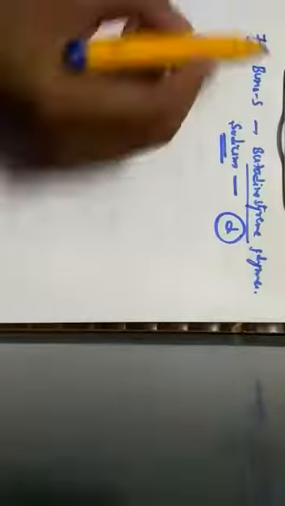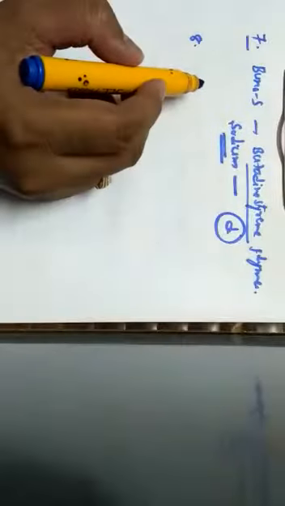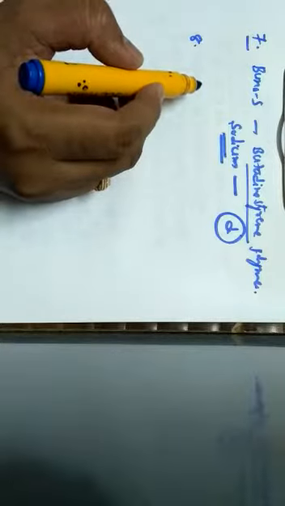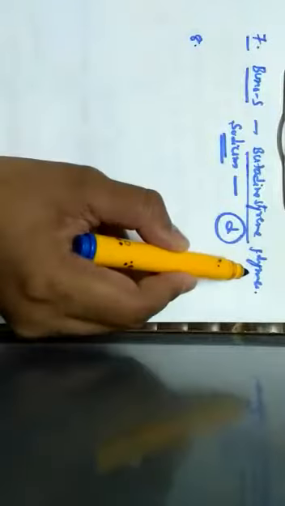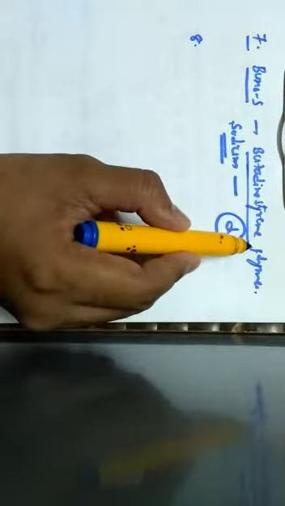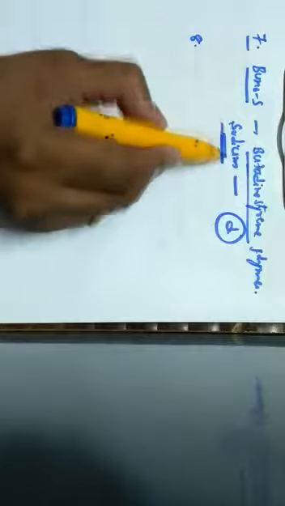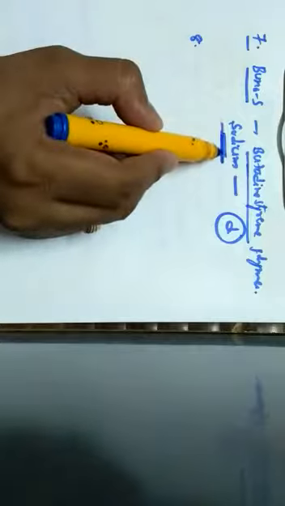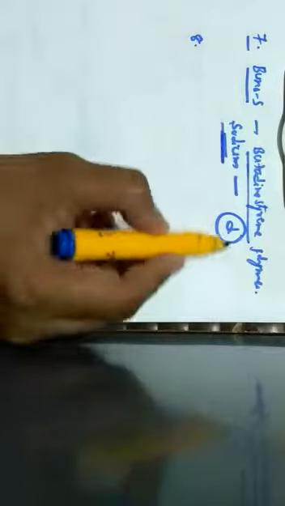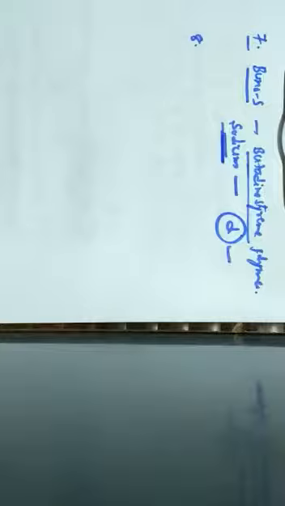Question number 7. Which S block element is used as a catalyst in the manufacture of Buna S rubber? One should know that Buna S rubber is also called butadiene styrene polymer. In this butadiene styrene polymer, sodium is used as a catalyst. Hence, the correct option for the given question is option D.